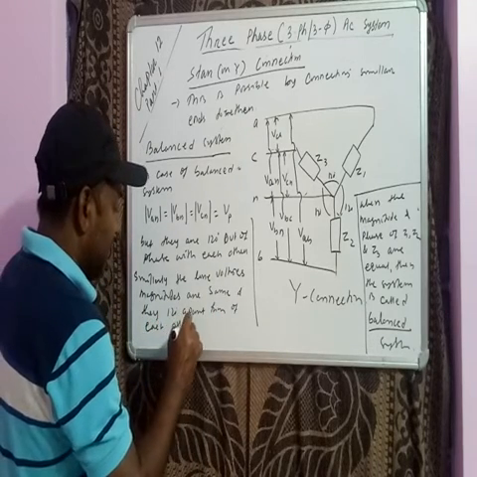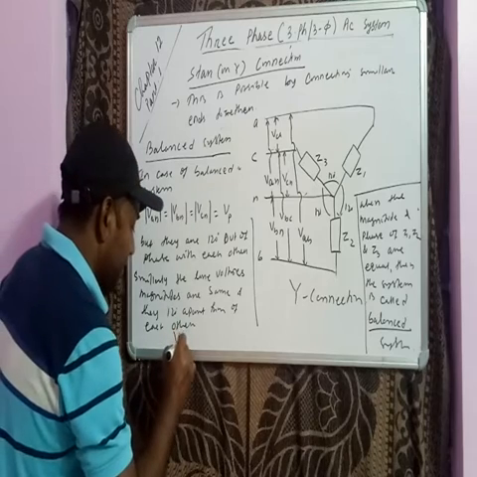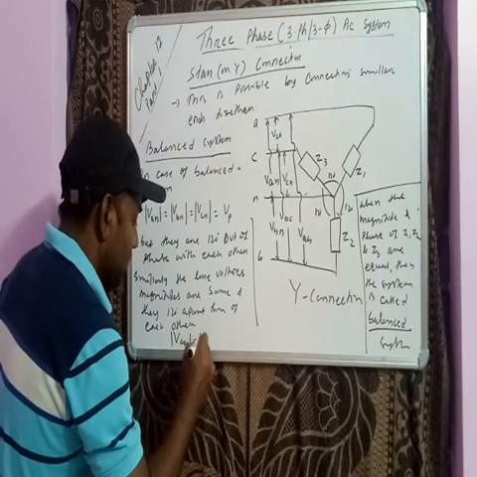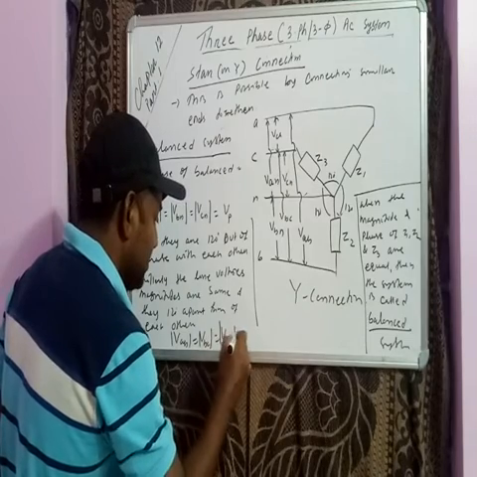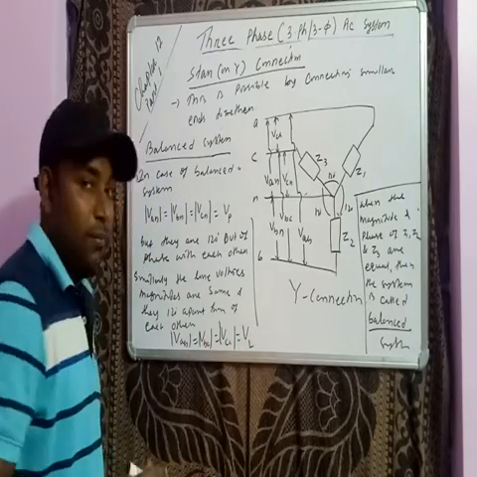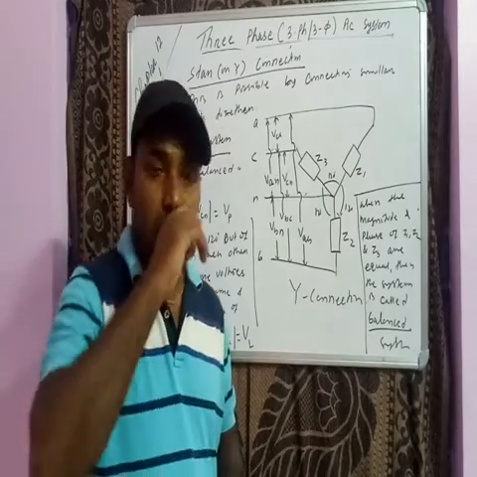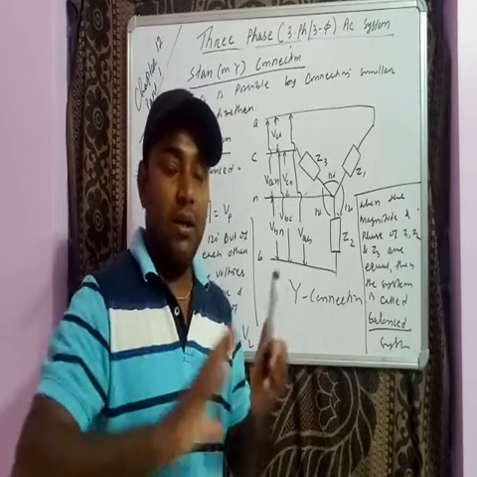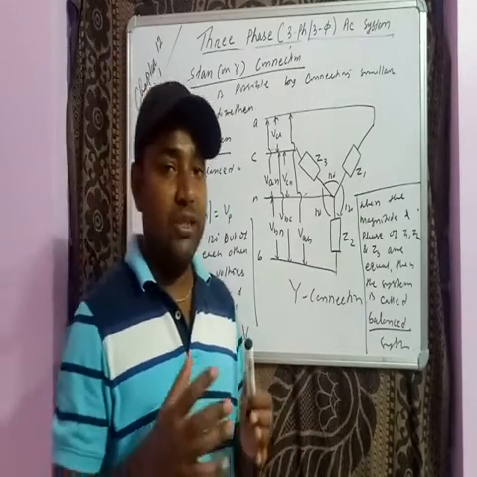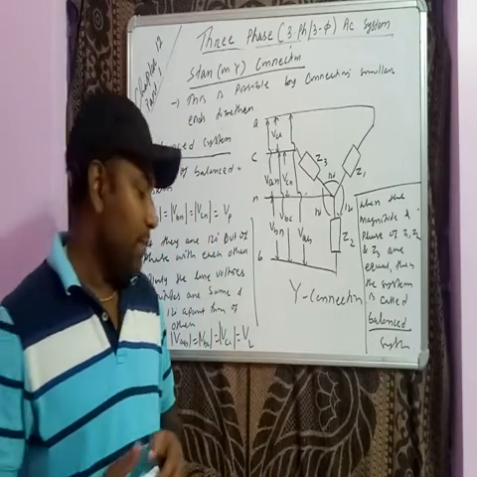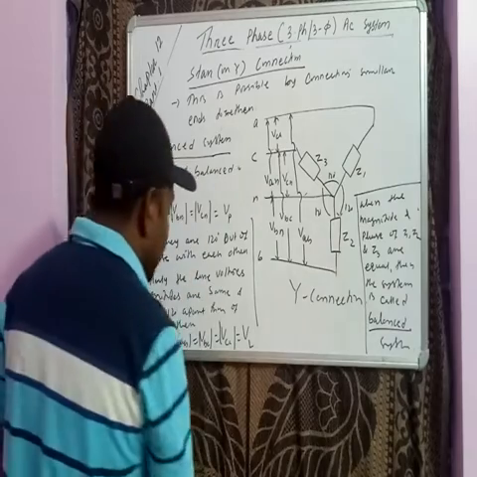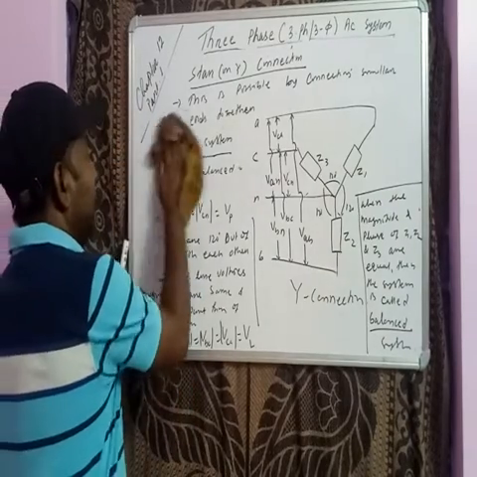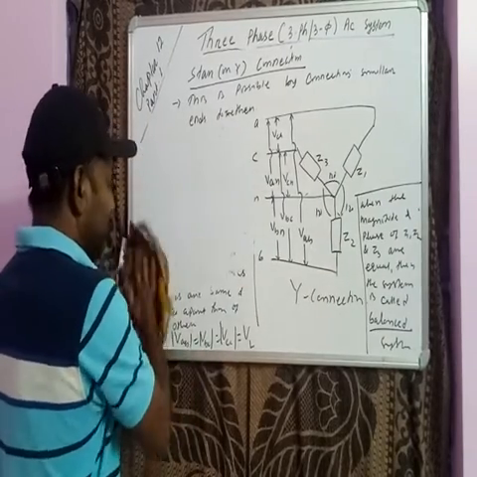So in case of a balanced system, your VAB magnitude, VBC magnitude and VCA magnitude are the same, that is VL, but they are 120 degrees apart from each other. So phase voltage, line voltage, their magnitudes are equal, but they are 120 degrees apart from each other. So getting this, that is about a balanced system. Write it. And one more thing.